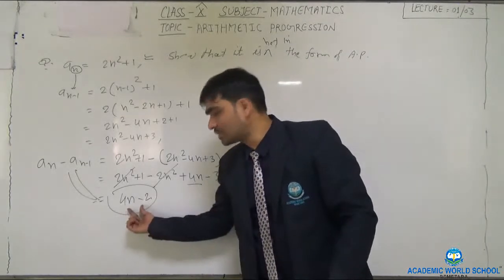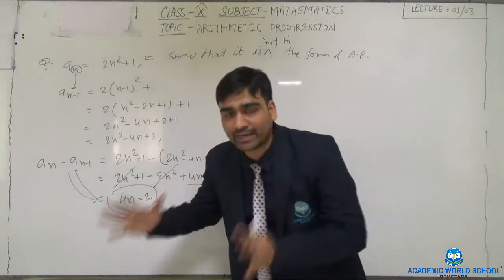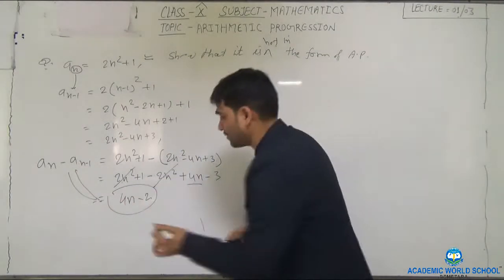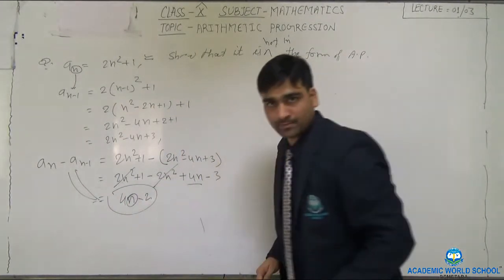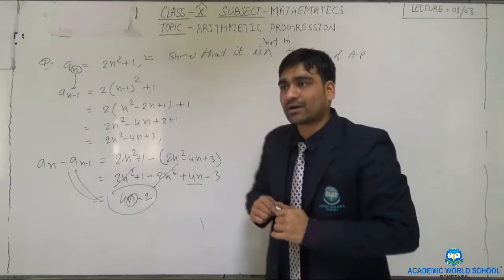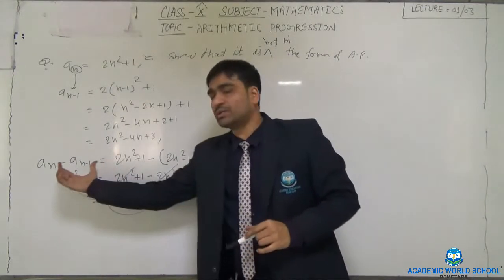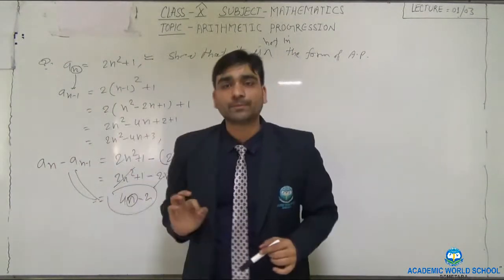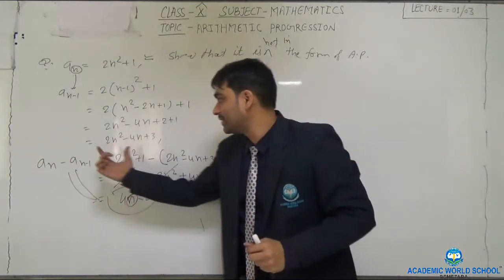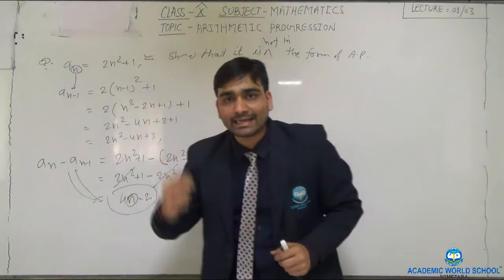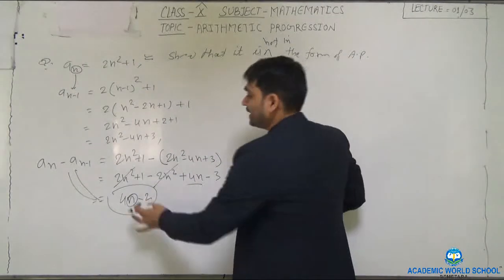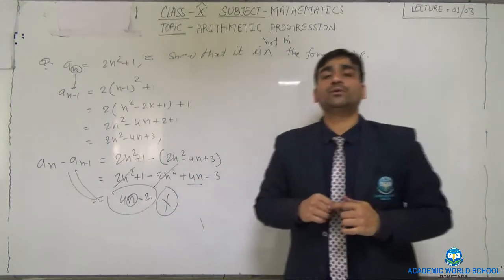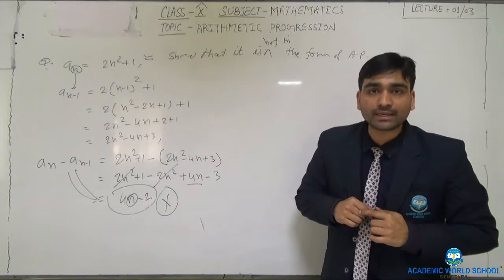Here you can see the difference is dependent on n. The difference between these two terms is dependent on n, that means an n term comes. Our condition is that if the difference between these two terms is independent of n, then this is in the form of AP. But here we got the difference dependent on n, including n. That's why this is not in the form of AP. I hope it is clear to everyone.